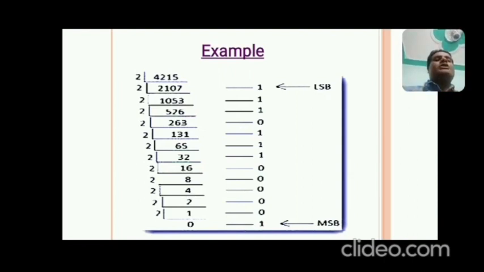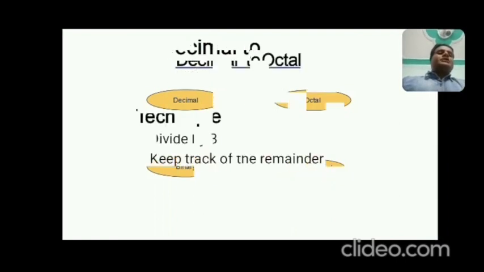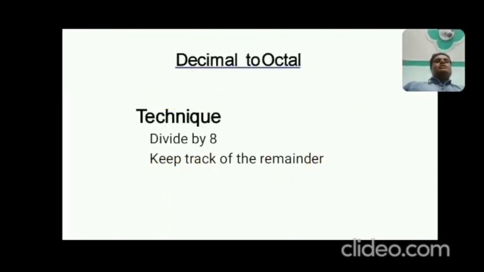This is the equivalent of 4215 in binary. Okay, now come to the next conversion, that is decimal to octal. That means base 10 to 8. Now as we have applied divide by 2 in the previous conversion, in the same manner we will proceed.